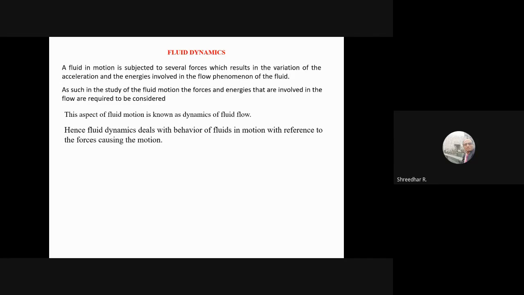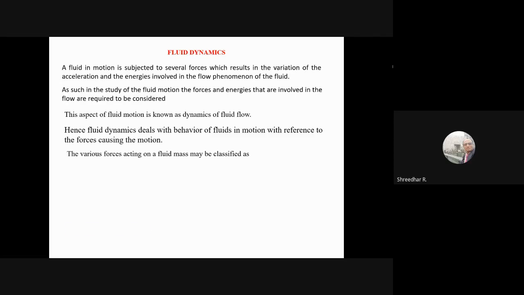You might have heard of Newton's law. Where any particle or any body is moving with some acceleration, the net force is equal to mass into acceleration in that particular direction. So the net force will be exerted in that direction. When we are talking about the forces, what are the various forces that are acting?